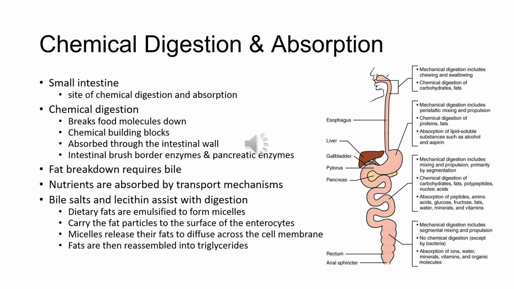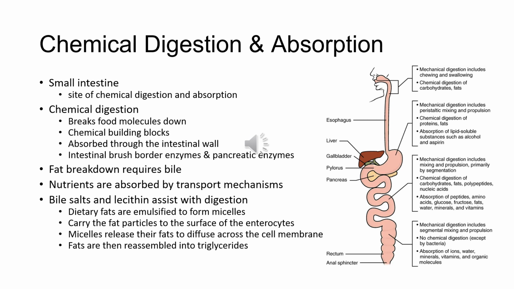But with the help of the bile salts and lecithin, the dietary fats are emulsified to form micelles, which carry the fat particles to the surface of the enterocytes. We see there the micelles can release their fats to diffuse across the cell membrane. The fats are then reassembled into triglycerides and mixed with other lipids and proteins into chylomicrons that can pass into lacteals.